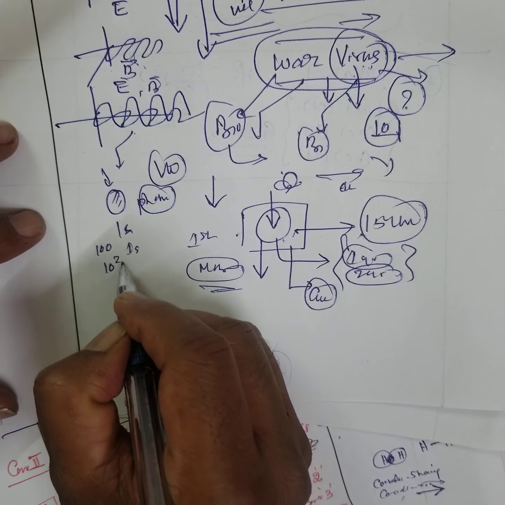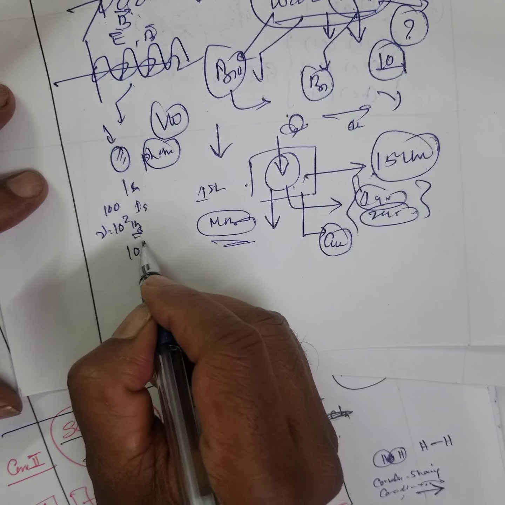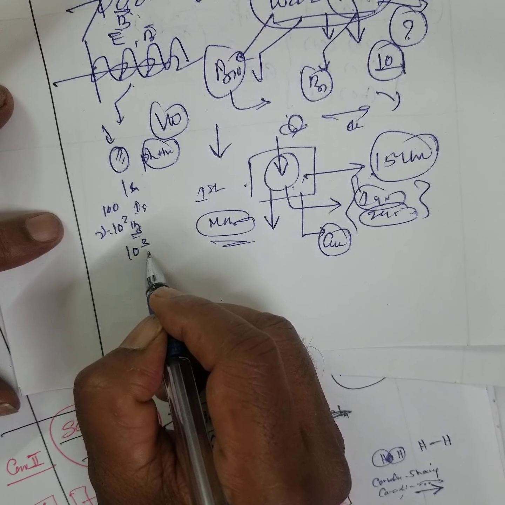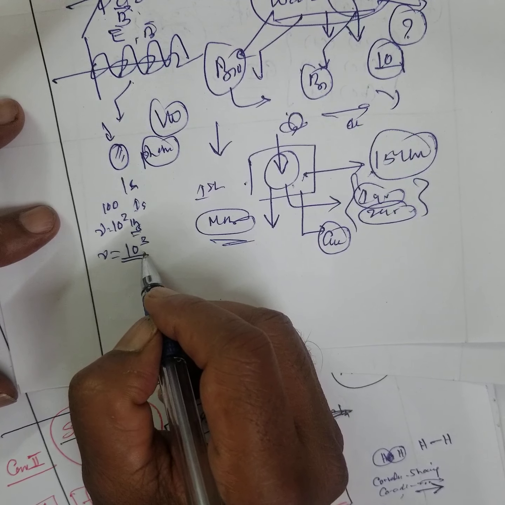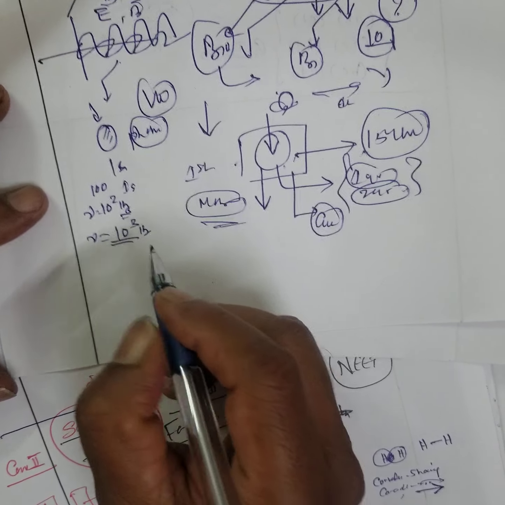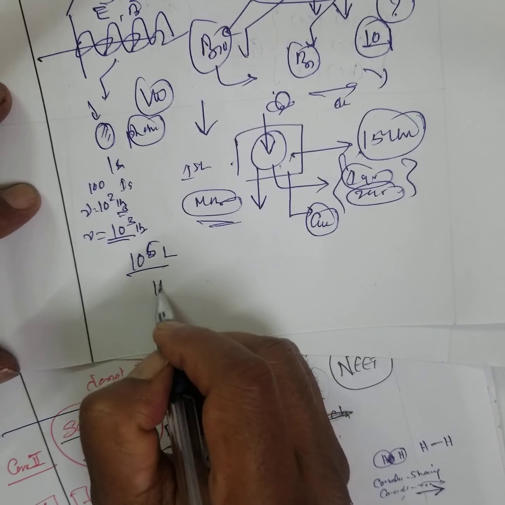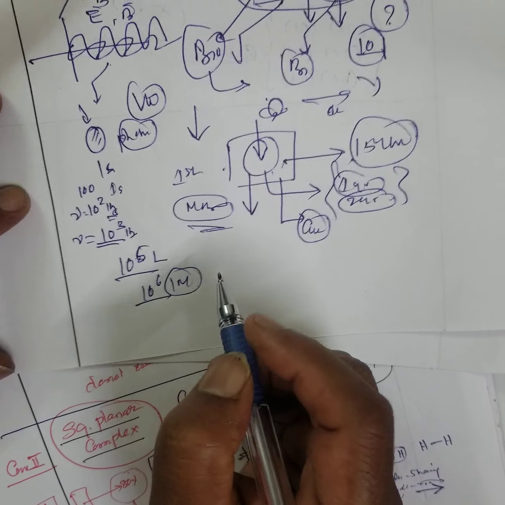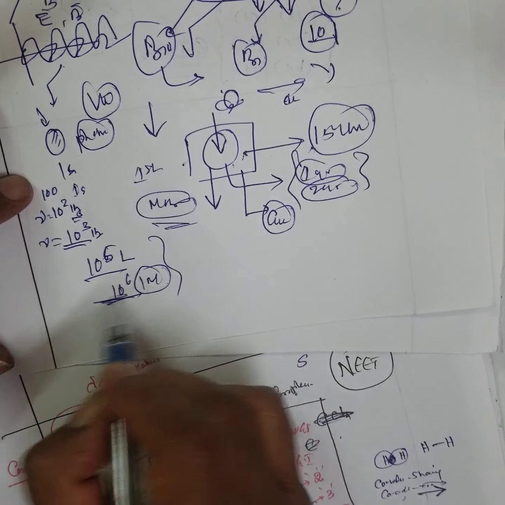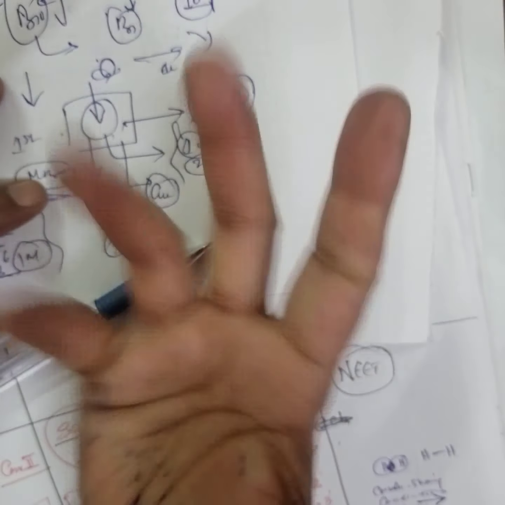10 to the power of 2 hertz. That means cycles per second, frequency. Suppose 1000 times, the frequency is equal to 10 to the power of 3, that means 1000 hertz. Or 10 to the power of 6, 1 million times. The light waves are around this range only. Therefore, this photon expands and contracts, expands and contracts.